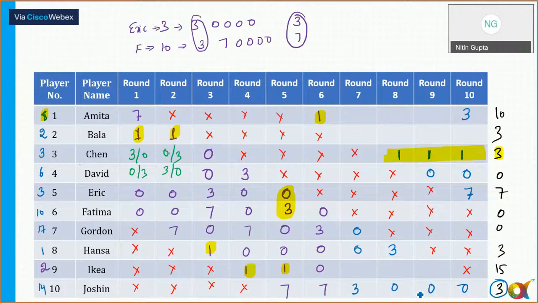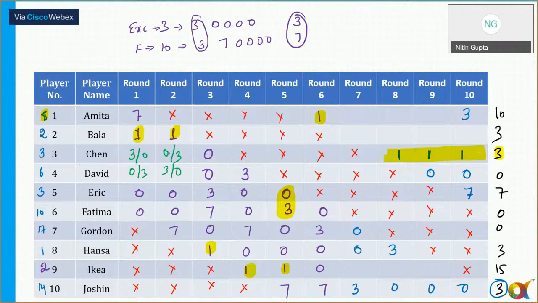3,000 for Jocelyn because Jocelyn has scored some point in round 7 and Jocelyn has got a score of total 3. So 1 plus 1 plus 1 नहीं होगा because round 8, 9 and 10 we have already used 1. So the only possibility for Jocelyn is 3 followed by 000 here, and then there is no other possibilities here.